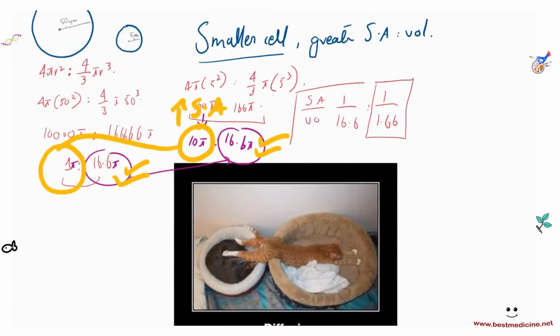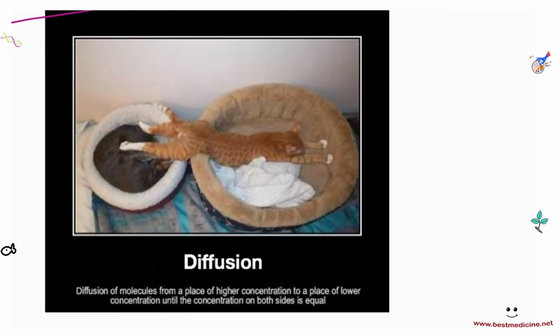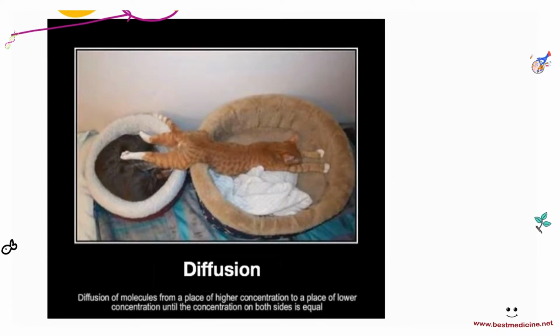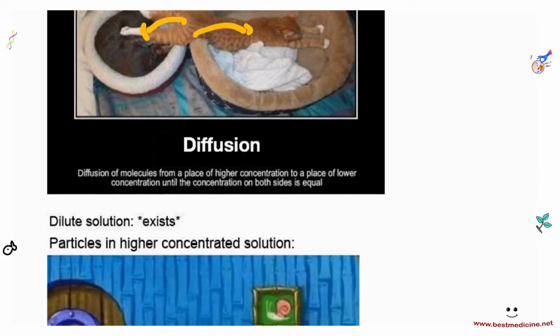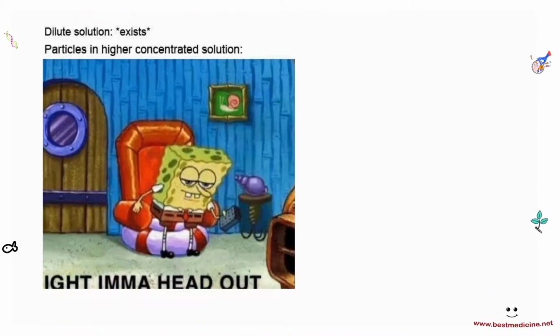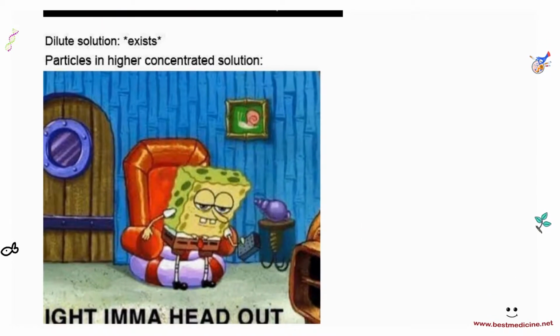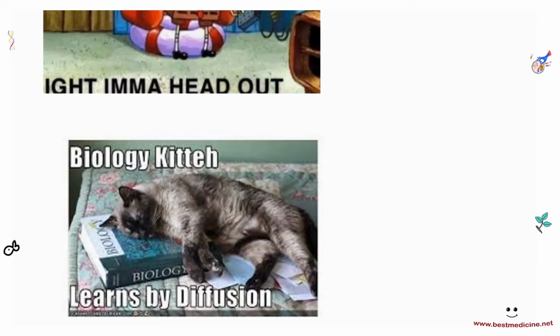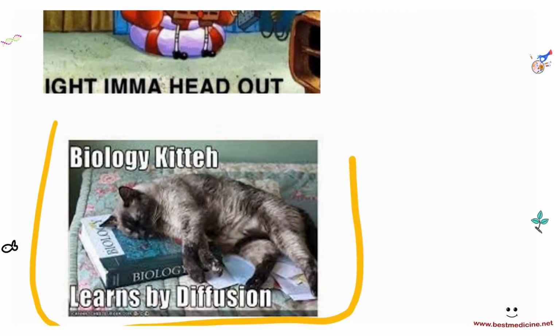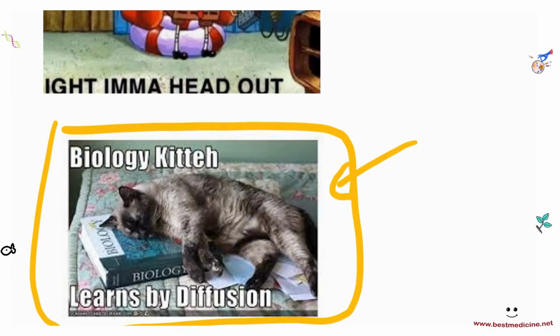All right, we get a meme. Here's diffusion: diffusion of molecules from a place of higher concentration to a place of lower concentration until the concentration on both sides is equal. And here's a cat trying to diffuse. Concentration equal on both sides, I think. Okay, here, a dilute solution exists, particles in a higher concentrated solution. All right, I'm gonna head out. This is me right now. This is me learning medicine.